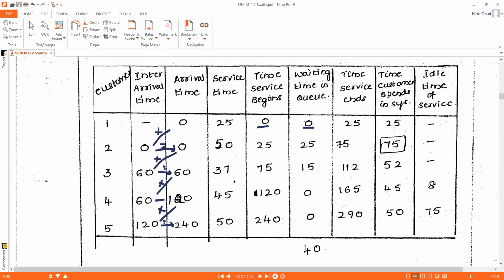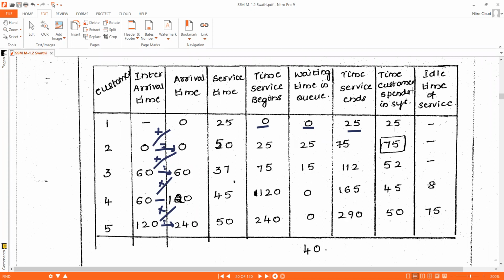Next is service time ends. What time does the service end? He arrived at clock time 0, and his service time is 25 minutes. 0 plus 25, it is 25 minutes. At clock time 25, he ends his service.